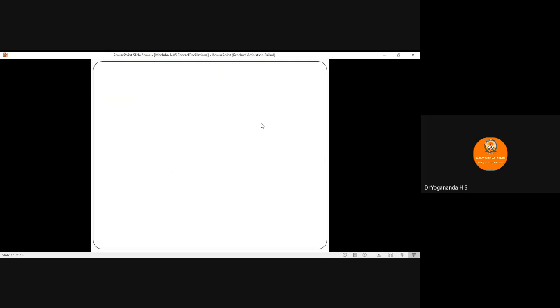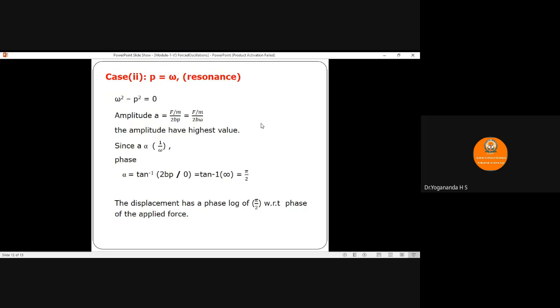Moving on to the second case, if the frequency of the applied periodic force is equal to the natural frequency of the vibrating body, we call this case resonance. What happens to the amplitude and what happens to the phase? You substitute this condition. When P is equal to omega, then the value of omega square minus P square becomes 0. Substitute this in the amplitude expression. Then amplitude becomes